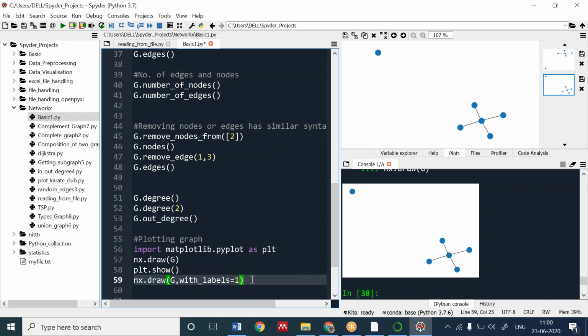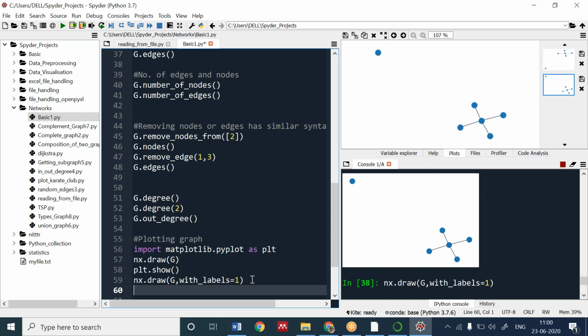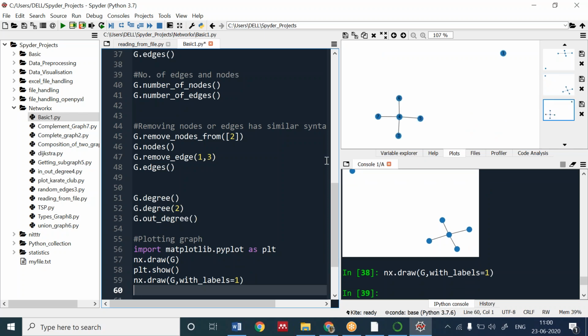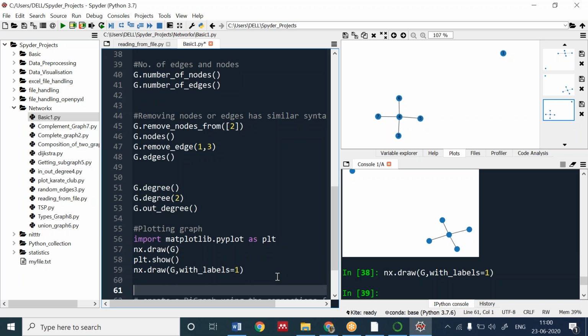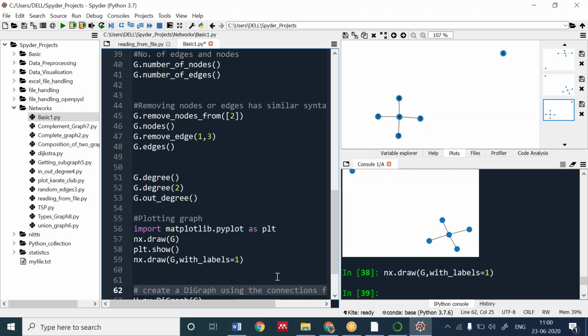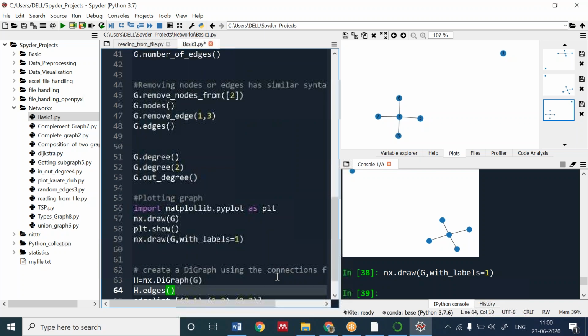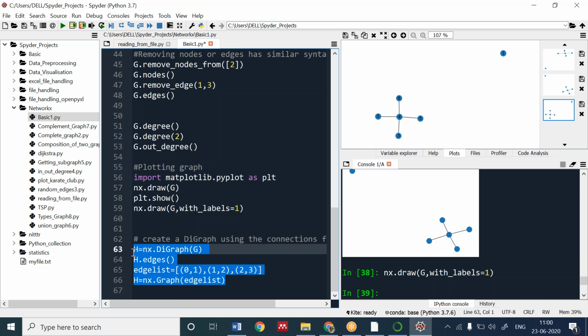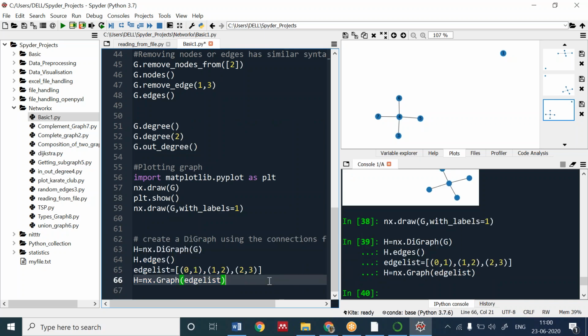If I want to show the labels also, then I run this. You can see 1, 2, 3, 4. The graph is seen labeled also. Then vertices are being labeled if I use with_labels equal to True. Please write it down. If I want to create a digraph, I will use DiGraph. I will also draw this.